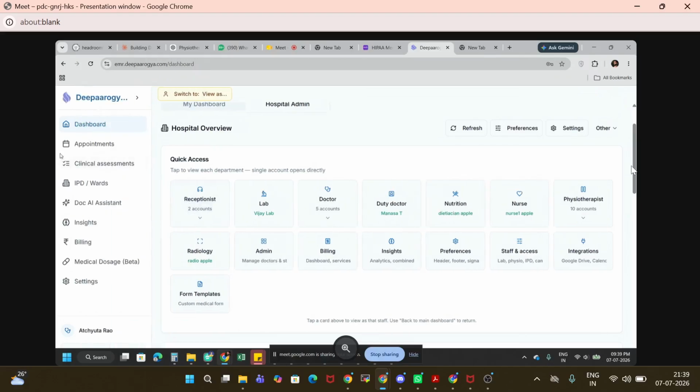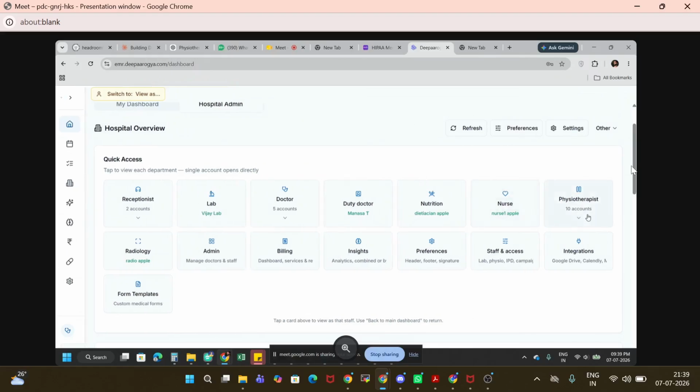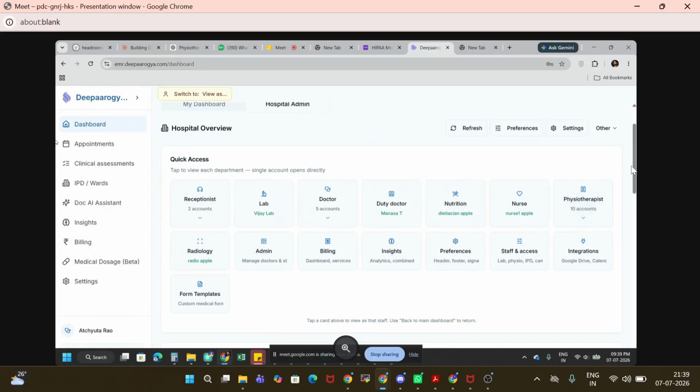These are the modules we can integrate based upon the specialty. Right now, you can see we have physiotherapy. This is especially for the orthopedics specialty. Now we have different solutions: IPD management, OPD management, and a few AI features.